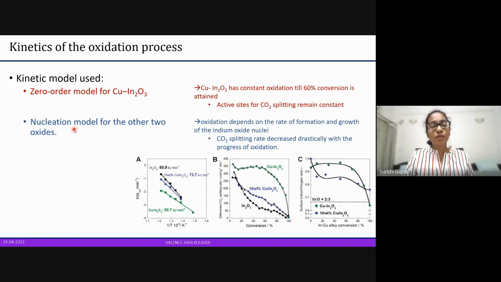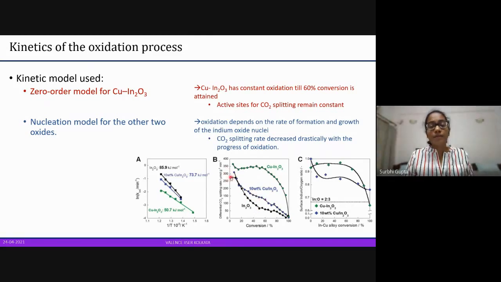But for the other two oxides, a nucleation model is used, which depends on the growth of the nuclei. Nuclei are generally, when a salt forms, they begin to aggregate together, and the aggregation becomes slower and slower as there is depletion of the material in the solution. In this case, it's not a solution, it is a surface. So on the surface, indium is getting depleted slowly, and as that happens, the oxidation and the splitting rate of carbon dioxide decreases rapidly.